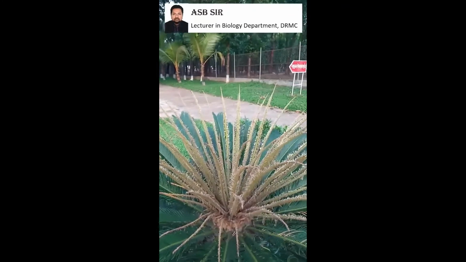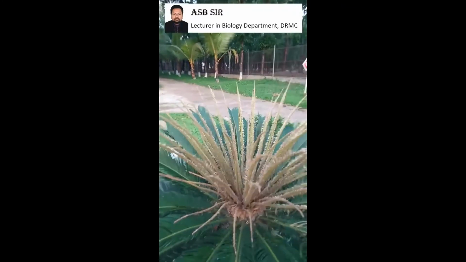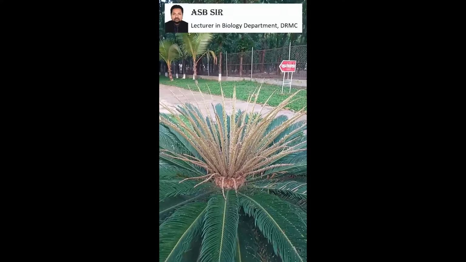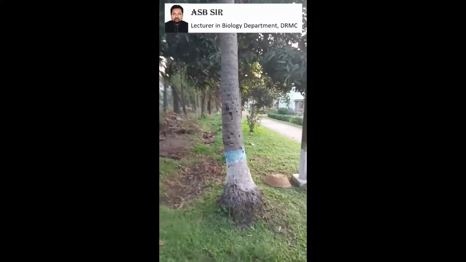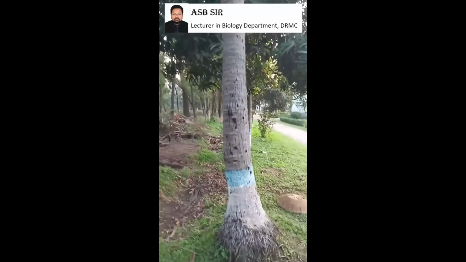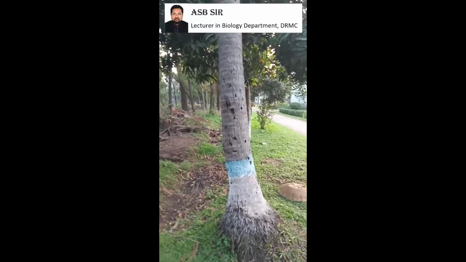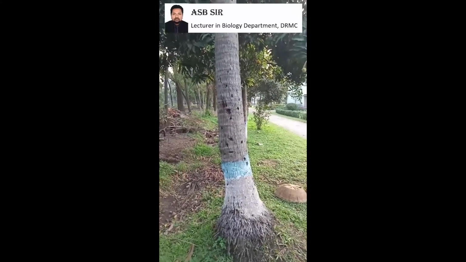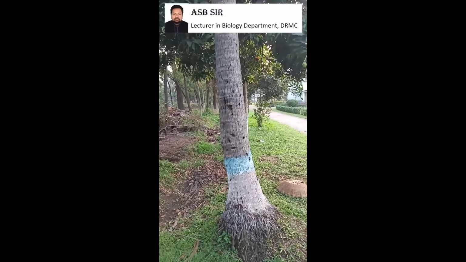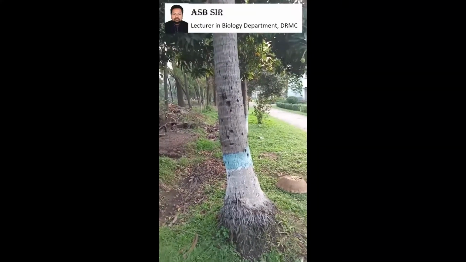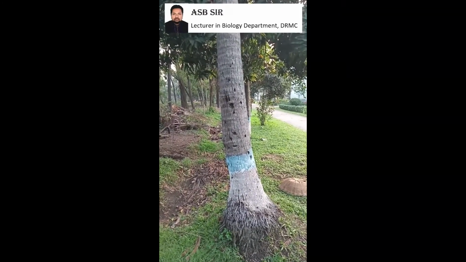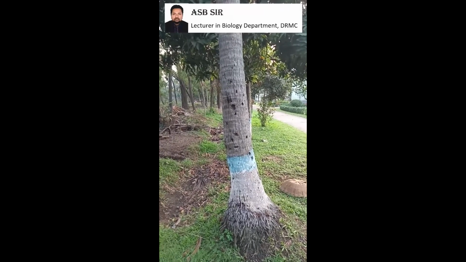We know circinate vernation is present in cycas plant, and its stem is alike to a palm plant. Here we observe a palm plant, that is Cocos nucifera. So its stem is alike to cycas. So we conclude that the stem of cycas is alike to a palm plant and the leaves are alike to a fern plant. So it is known as palm fern.